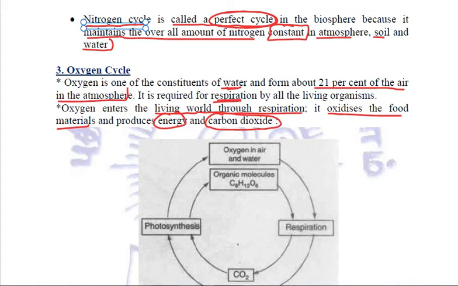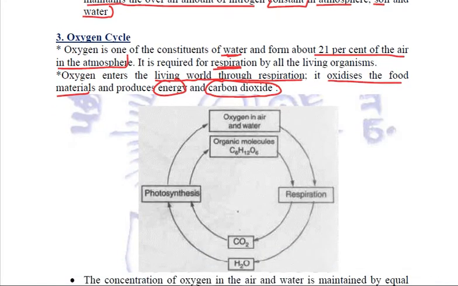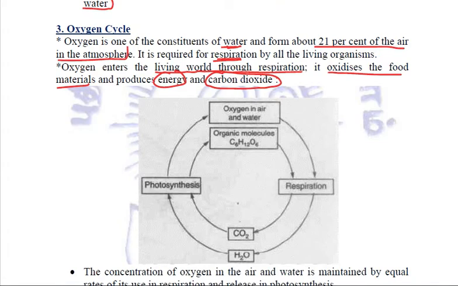Now we know that this carbon dioxide will be taken up by the plants in the process of photosynthesis, and as a byproduct they will liberate oxygen. So this is exactly what the oxygen cycle is. Let us try to understand it. Oxygen in air and water, through respiration, liberates carbon dioxide and water.